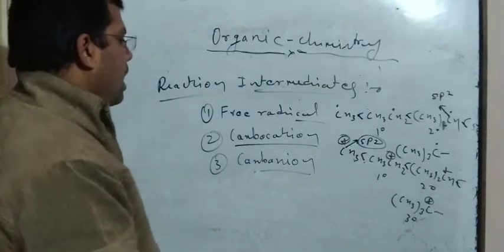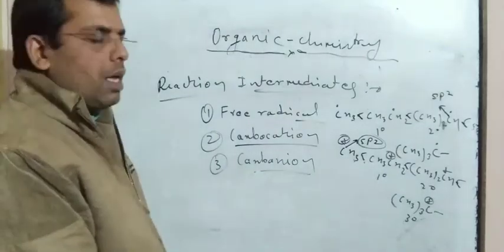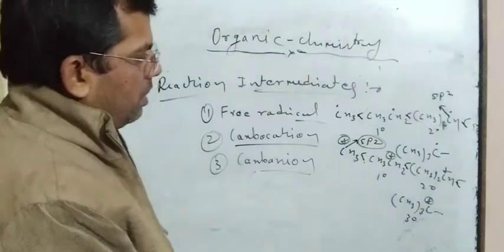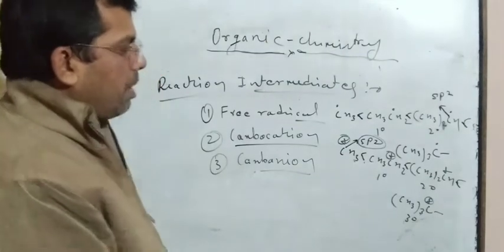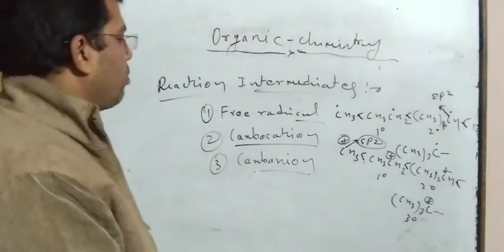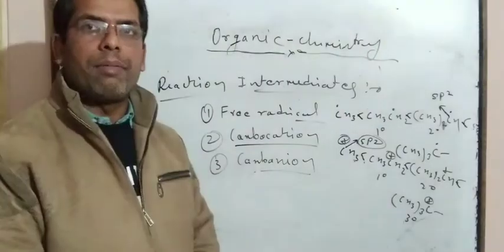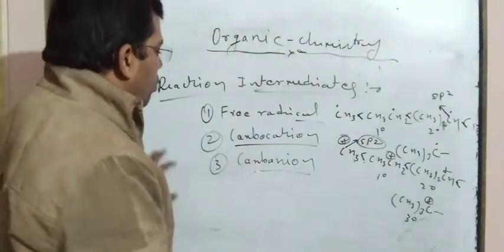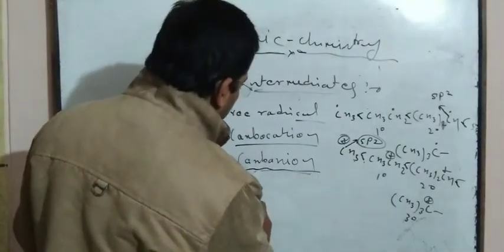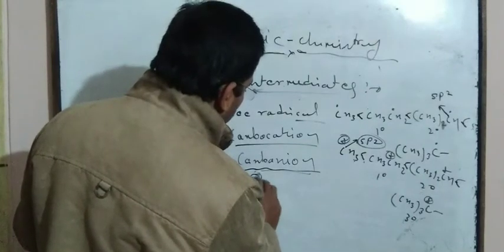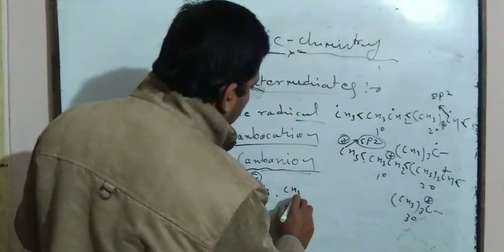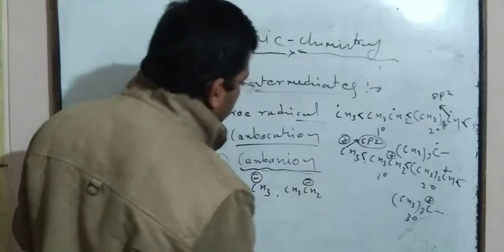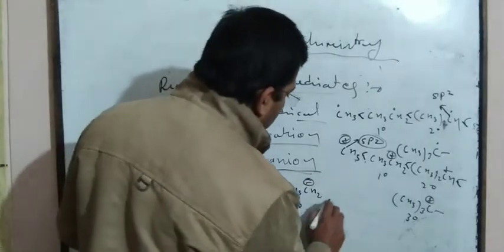Now the third one, the carbanion. If in an alkyl group or any carbon skeleton, carbon has a negative charge, then that is known as a carbanion. CH3 minus, CH3CH2 minus is a 1 degree carbanion.